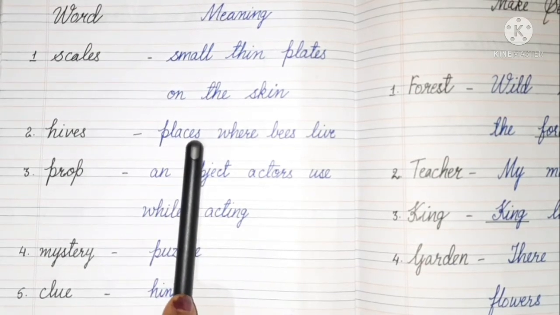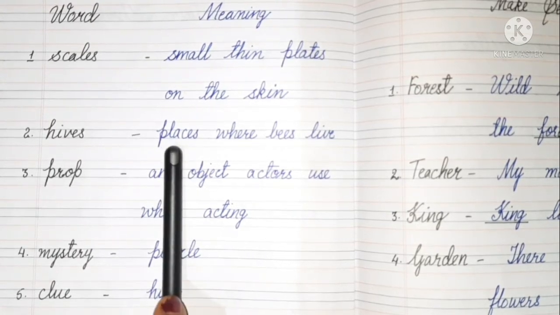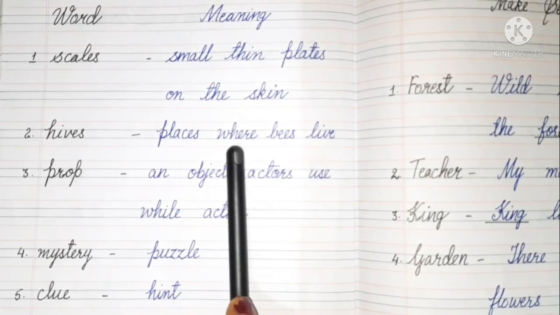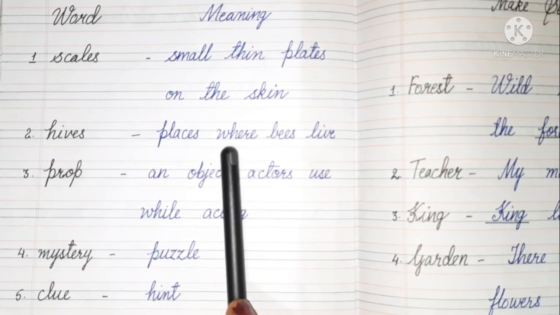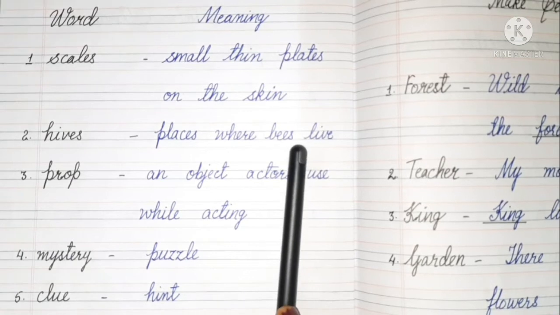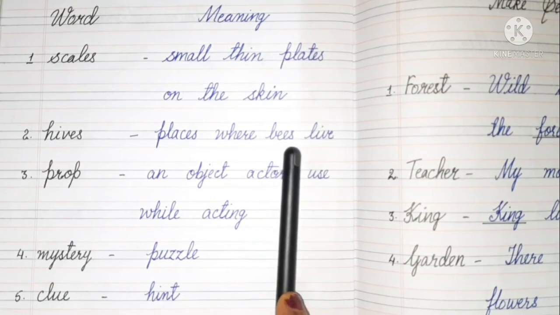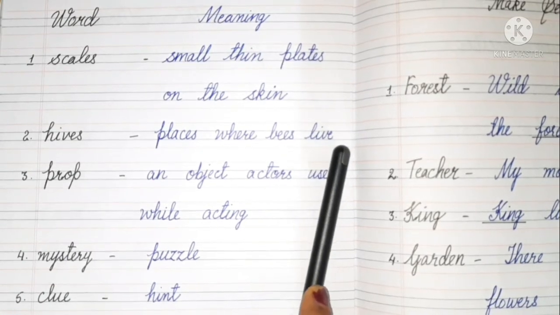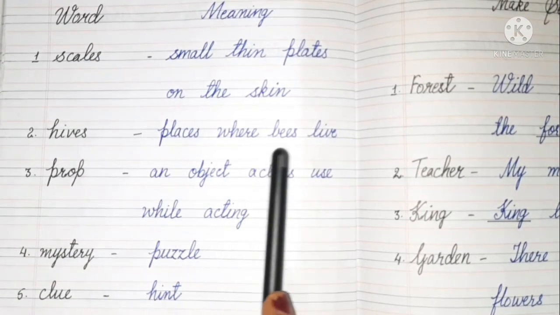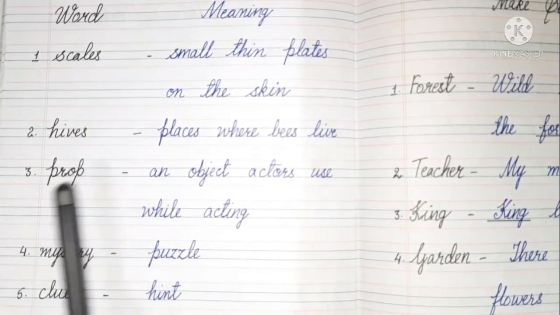P-L-A-C-E-S, places. Where, W-H-E-R-E, where. Bees, B-E-E-S, bees. Live, L-I-V-E, live. Places where bees live. Now come to the third word.